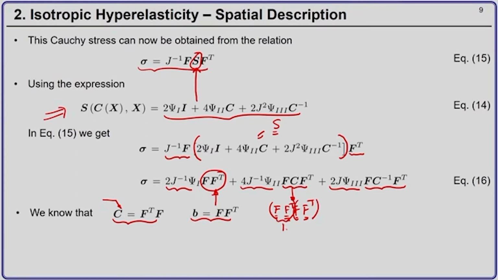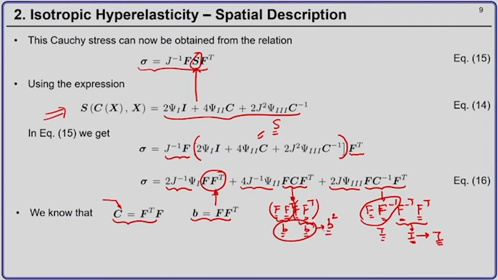This term is the left Cauchy-Green deformation tensor, this is also the left Cauchy-Green deformation tensor, and this over here is F, and C inverse is nothing but F inverse F inverse transpose, into F transpose. So, F F inverse is nothing but identity, and F inverse transpose F transpose is again identity. So, identity into identity gives me the second order identity tensor. And this B into B is nothing but B square.